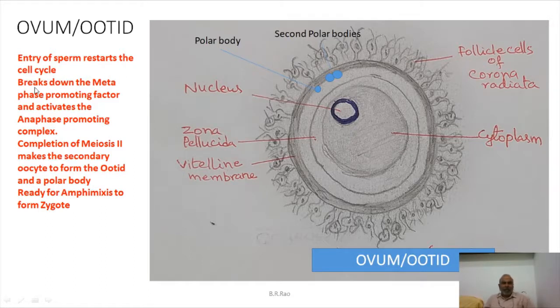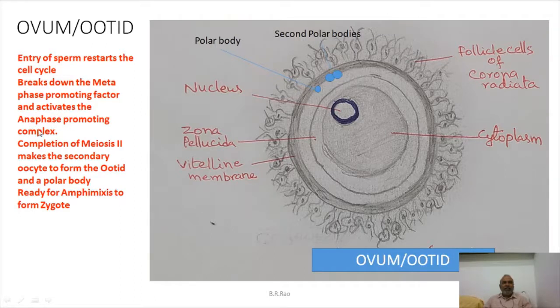Then it breaks down the metaphase promoting factor, because when secondary oocyte is there, it has started meiosis 2, but meiosis 2 will not be completed and is arrested at metaphase, because this secondary oocyte doesn't have certain factors. Metaphase promoting factor is not there. That's why metaphase is stopped there itself. So when metaphase promoting factor is there, it will continue the metaphase and go to the anaphase.